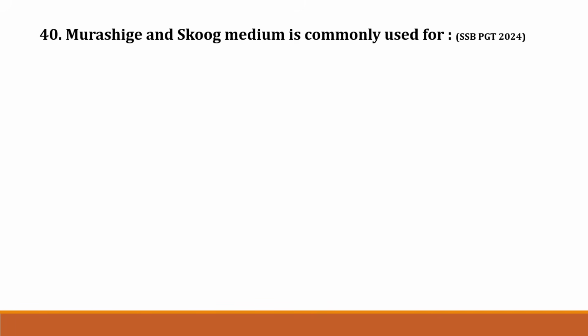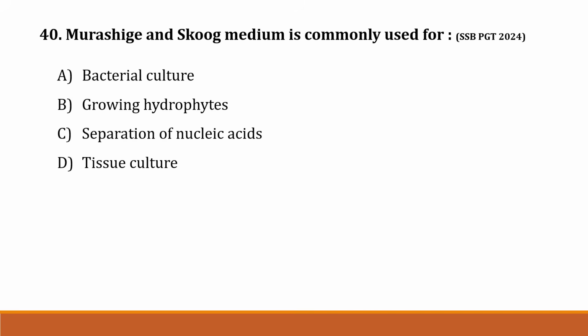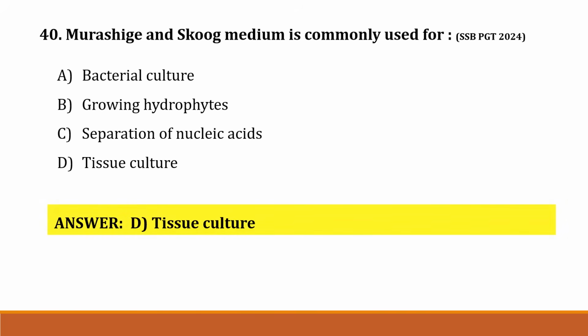The next question, question number 40. Murashige and Skoog medium is commonly used for option A, bacterial culture. Option B, growing hydrophytes. Option C, separation of nucleic acids. Option D, tissue culture. Correct answer is option D, tissue culture. This question was asked in SSB PGT 2024.